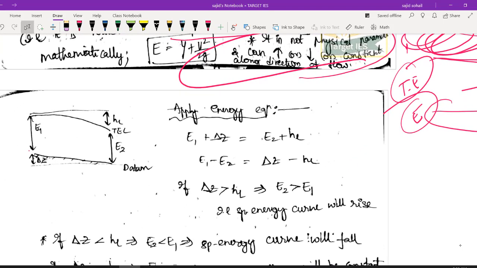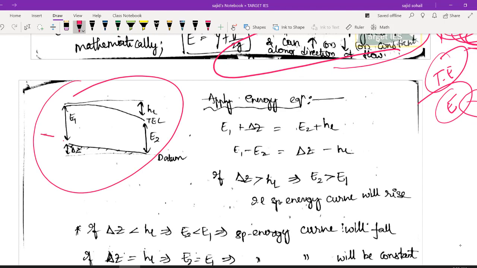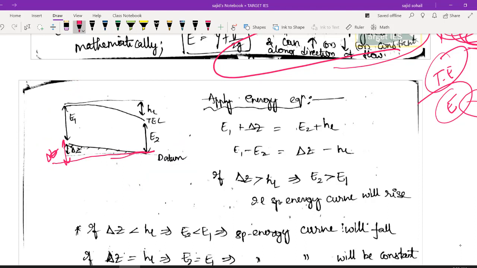So when will you get constant, and when will you get a rise or fall? Let us see these conditions clearly. If you have something like this, the channel bed is something like this. You are considering this as your datum. Here you have delta z, and here your datum is very less. Or let us say it was something like this, and this is your datum. Here the datum becomes 0, right? So what is the total energy equation you can apply? You can apply E1 plus delta z, and here it will be E2 plus HL, right? I hope it is very simple for you.